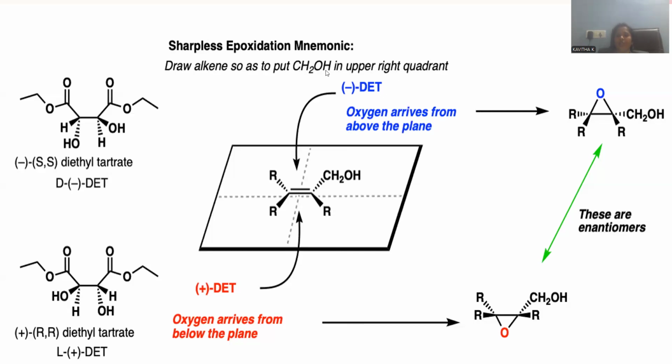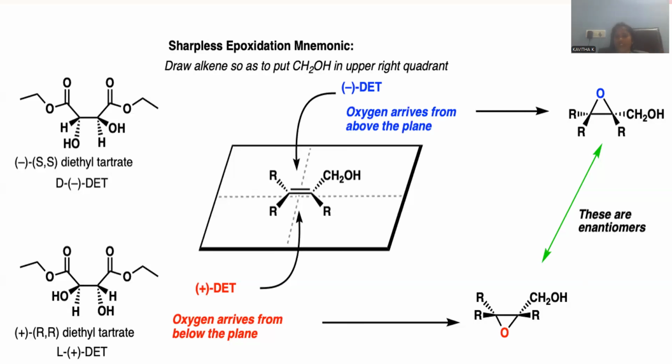Diethyl tartrate, if coming from the top edge in the form of blue color, is able to generate the epoxide at the topmost region. Exo epoxide is the expected product. Whenever diethyl tartrate is taken in the dextrorotatory form, it will approach the olefinic double bond from the bottom face, giving rise to the epoxide at the bottom edge.